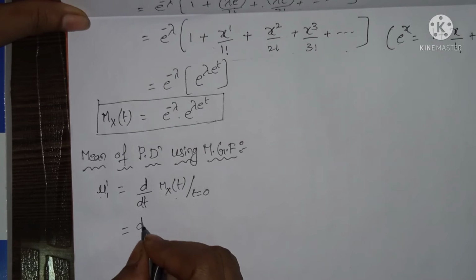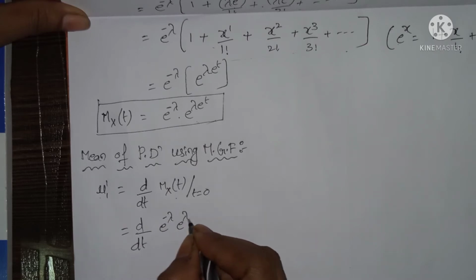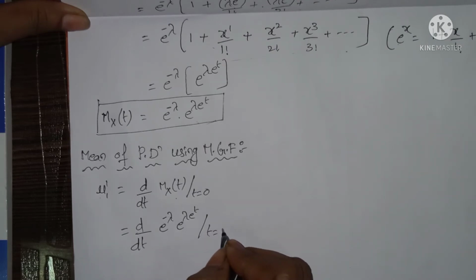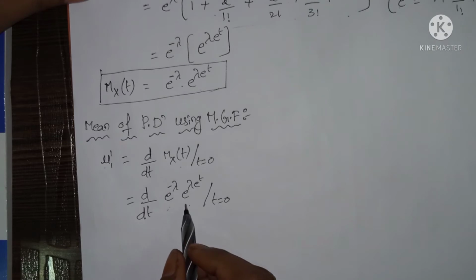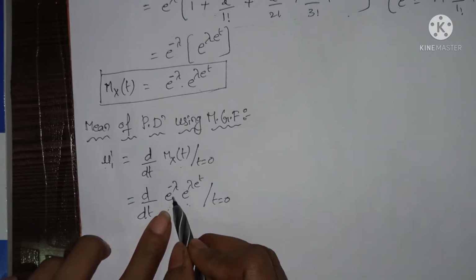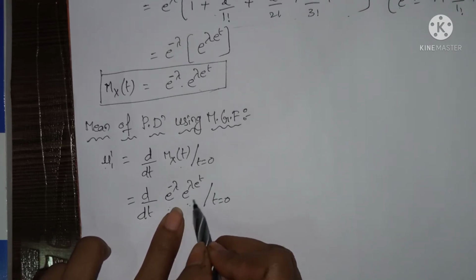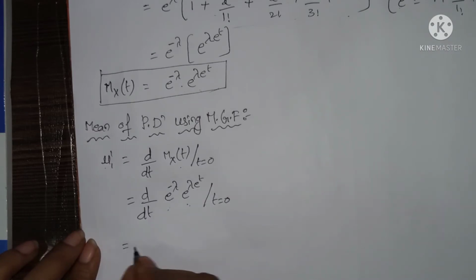So d by dt of Mx of t, in the sense d by dt of e power minus lambda into e power lambda into e power t, where t equals 0. This is not of the form UV, because here the t term is not there in e power minus lambda. Only the other factor has the t term, so we bring e power minus lambda before d by dt.